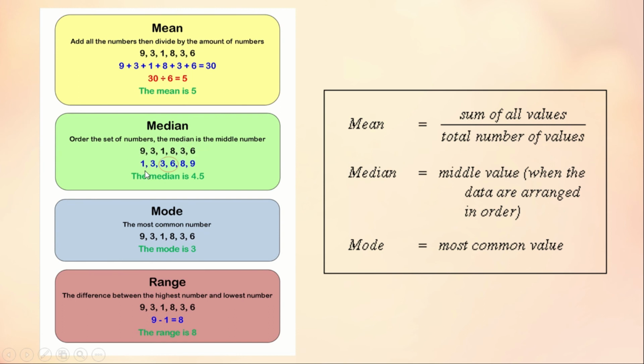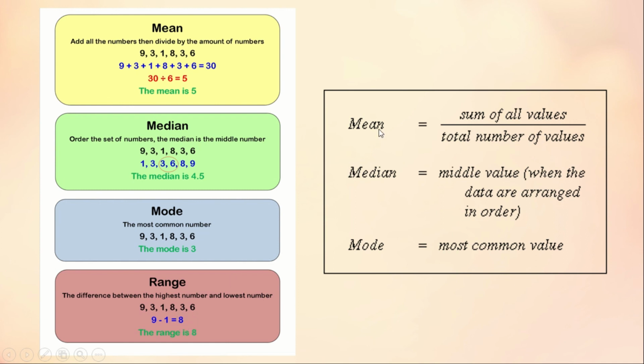Once we take the numbers in ascending order, the middle terms will be 3 and 6. When we add and take the average, we get 4.5. So this is the median. Next is mode, the number which is repeating. The number repeating is 3, so the mode is 3. Last one is range. The highest number is 9 and the lowest number is 1. When we subtract 9 minus 1, we get 8, which is the range.